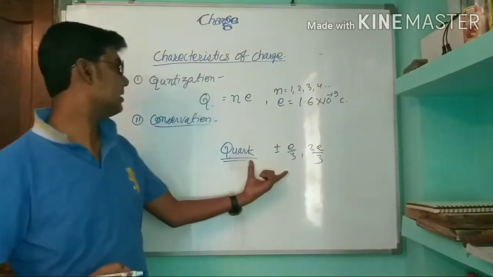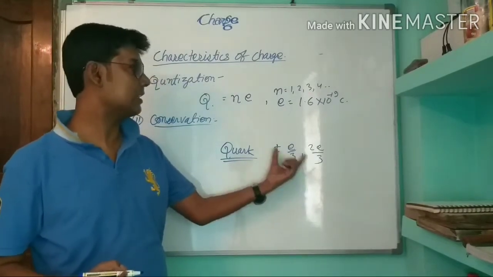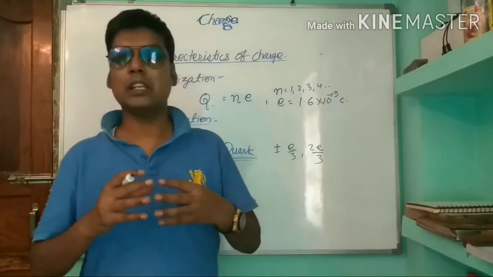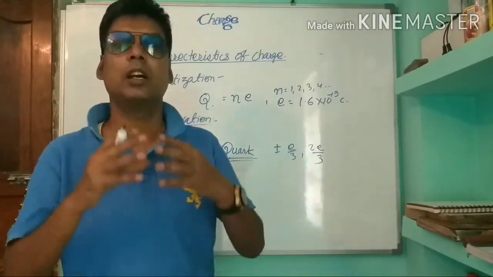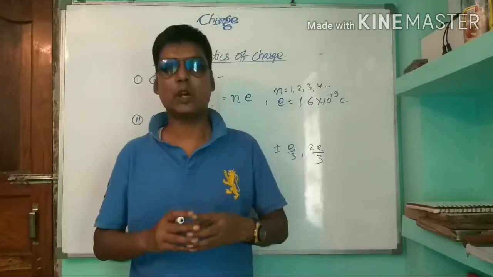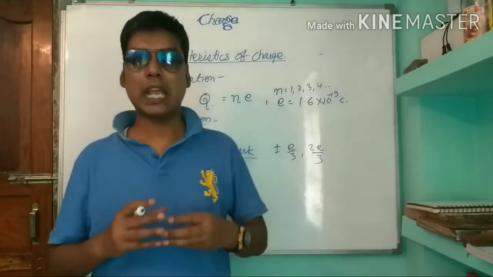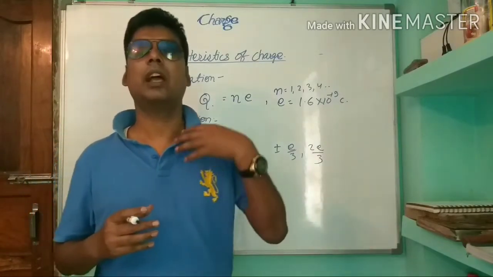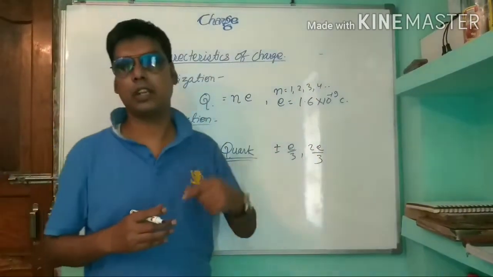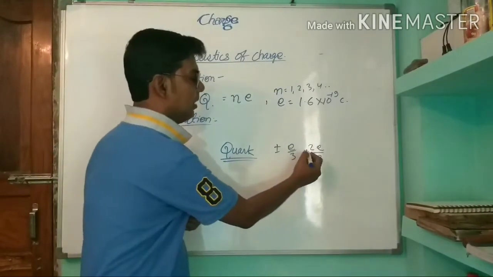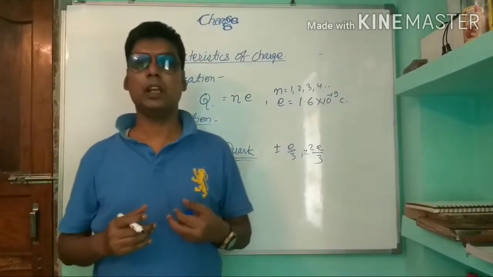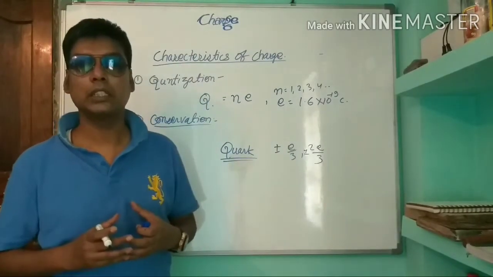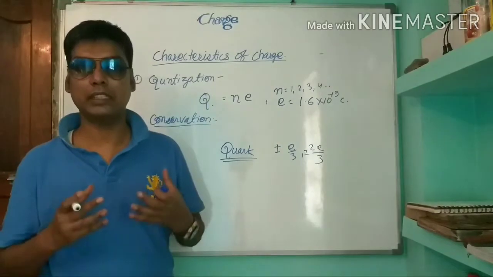So here it is not quantized as I told before, but protons and neutrons are combinations of other entities called quarks, which have 1/3 and 2/3 of the electron charge, maybe positive or negative.